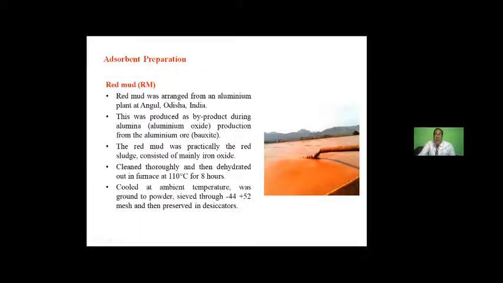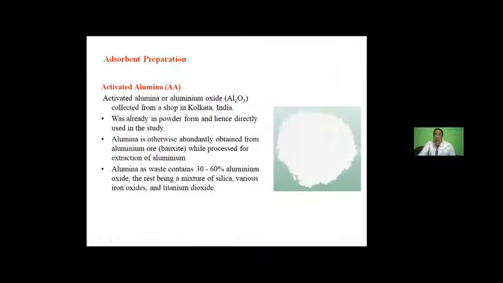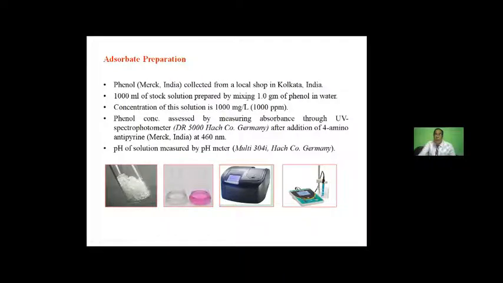We can utilize the red mud, which is available from the alumina or bauxite plant. We can utilize the clarified sludge from the basic oxygen furnace, that is, the steel plants, and we can utilize the activated alumina, which is readily available from the market as synthetic activated alumina. So after getting all these adsorbents, then we'll go for the phenol solution preparation. For that, we'll take the phenol from the market, and that phenol will be dissolved in 1,000 liters of water to make it 1,000 ppm.